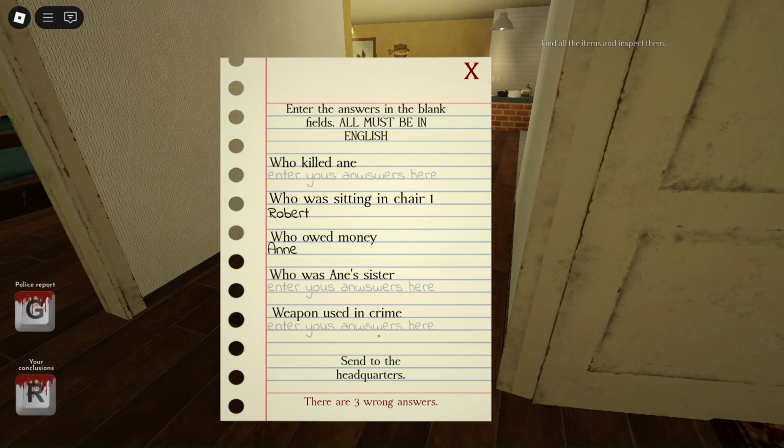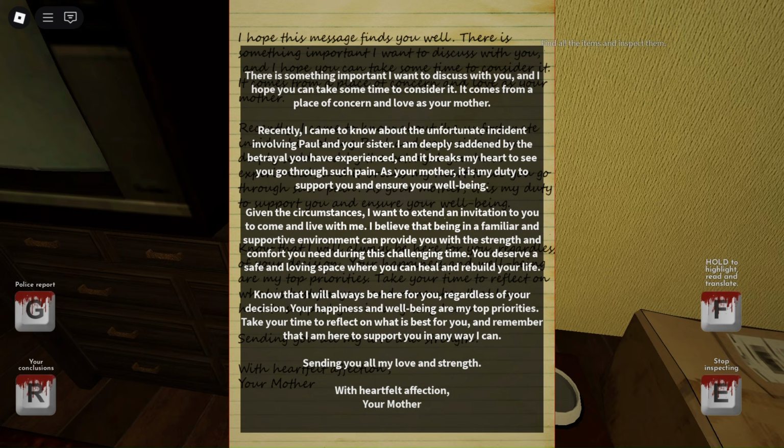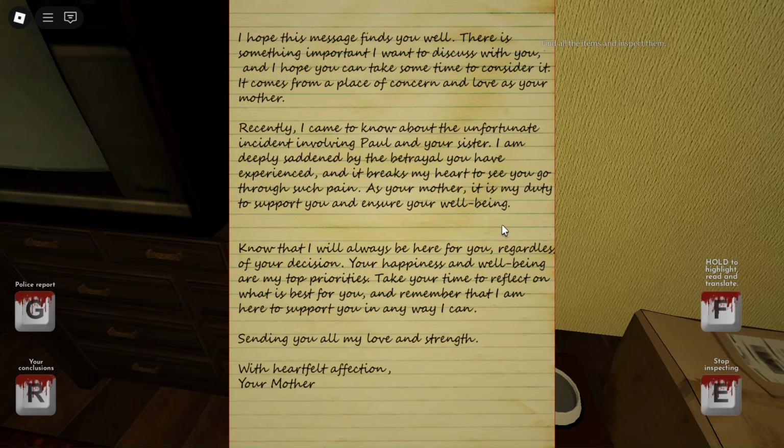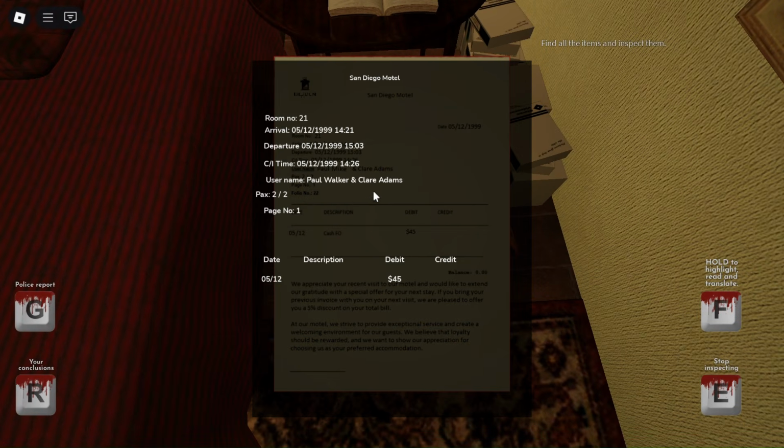Now, on to the next one, which is who was Anne's sister. Now, this is a bit tricky. This is a note from Anne's mother to Anne, which says that Paul is cheating on her. Paul is Anne's husband, who is cheating on Anne with her sister. Come to this note, and you can see Paul and Claire went to a motel, right?